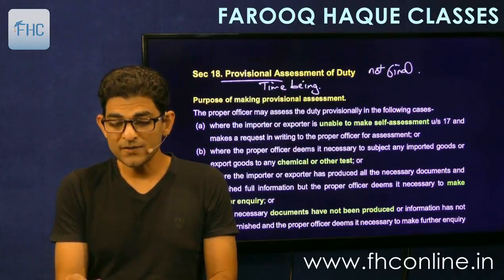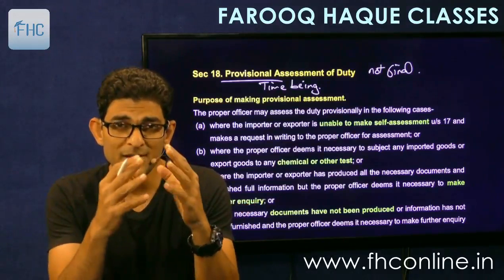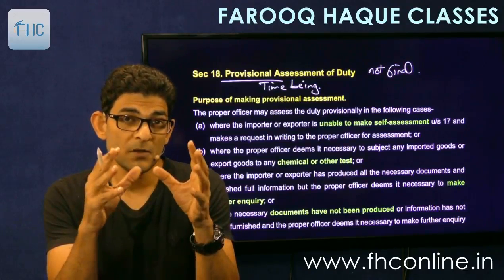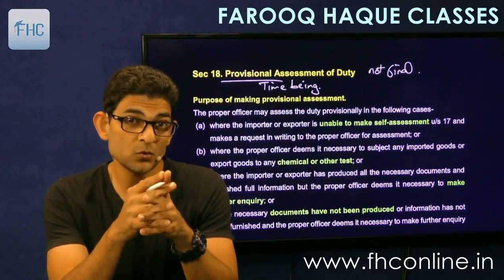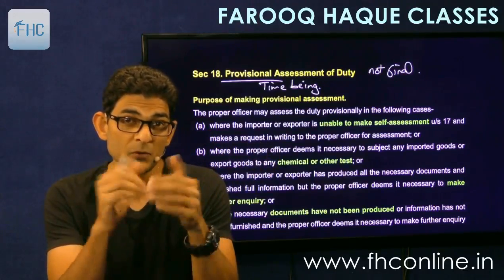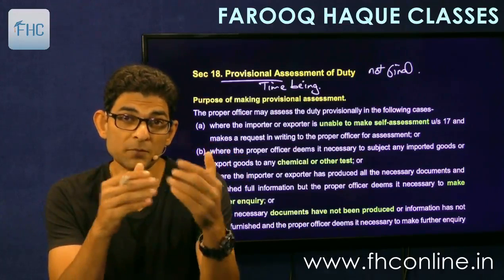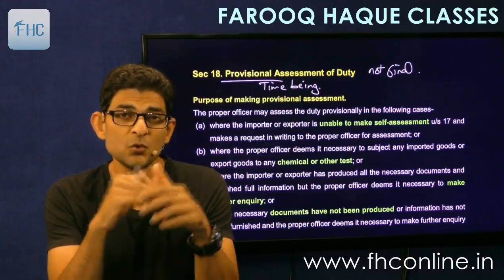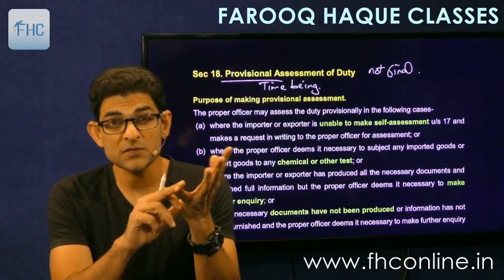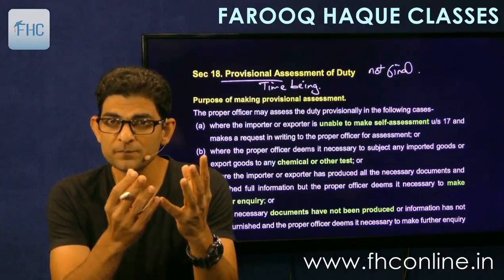So why this happens, let me tell you. It's a very simple concept. Suppose you are unable to determine the value of the goods, you are unable to determine the rate of duty applicable to the goods, or you are waiting for some documents to come, then only you will be able to file a normal bill of entry, and therefore the assessment cannot be done immediately. So due to many reasons, it is possible that you are unable to make a self-assessment of your duty, and therefore you will not be able to pay the correct amount.